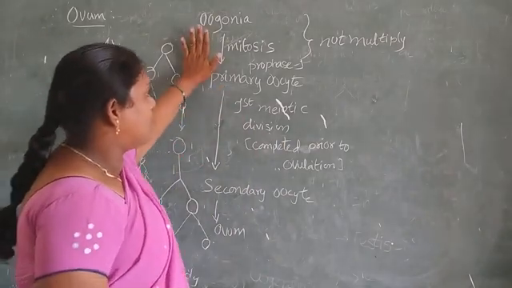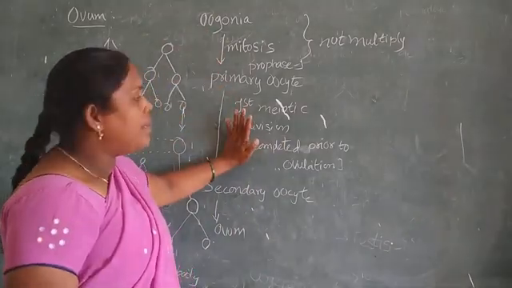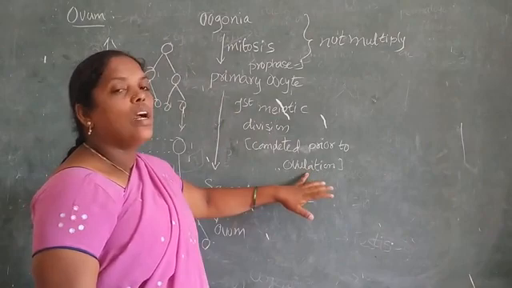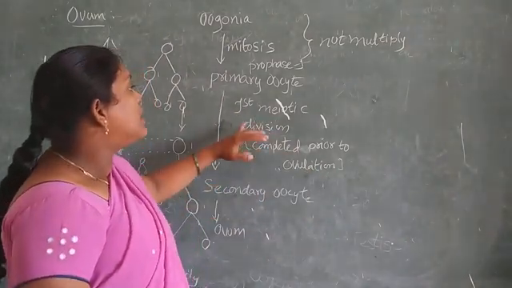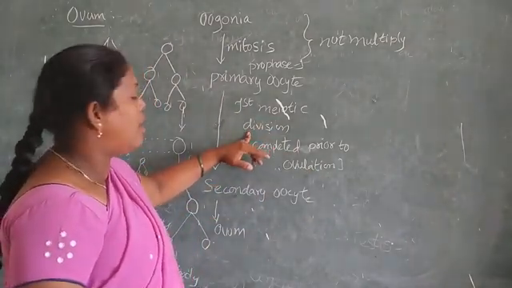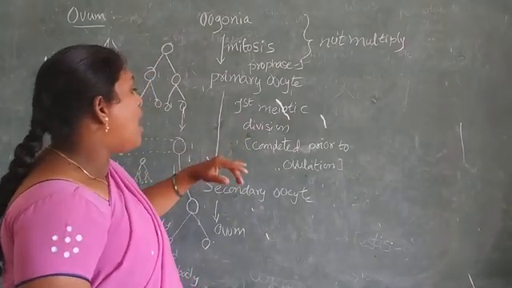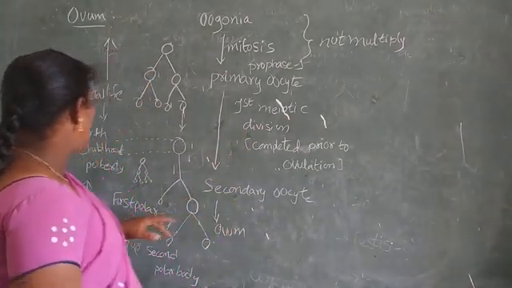This life cycle is completed. They are not completed up to the period of ovulation. The first meiotic division is not completed. This phase leads to the formation of the secondary oocyte.